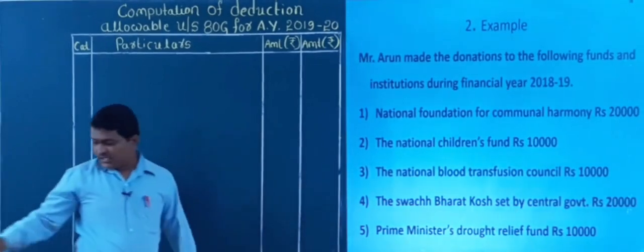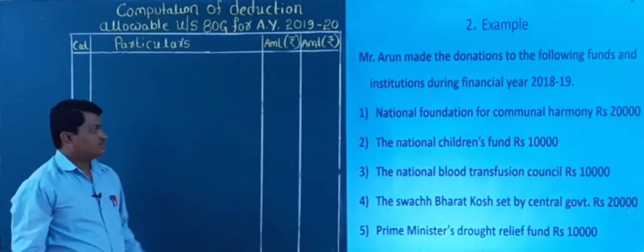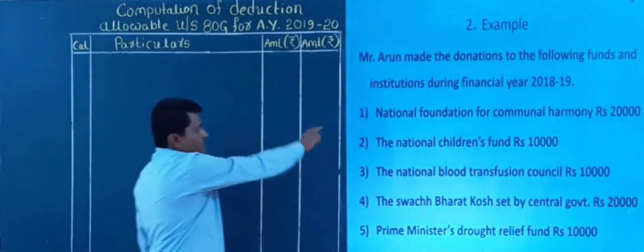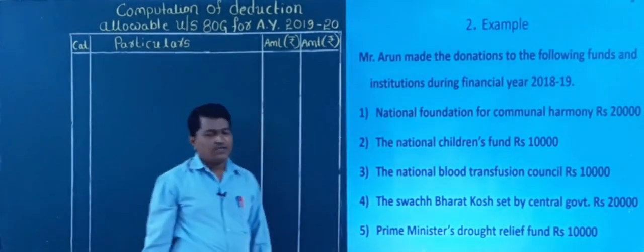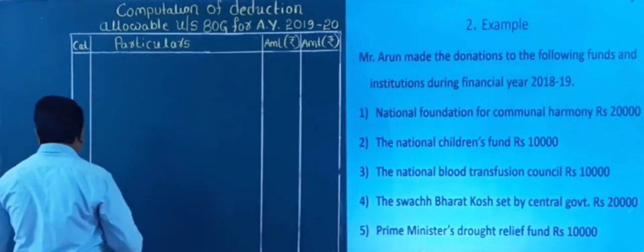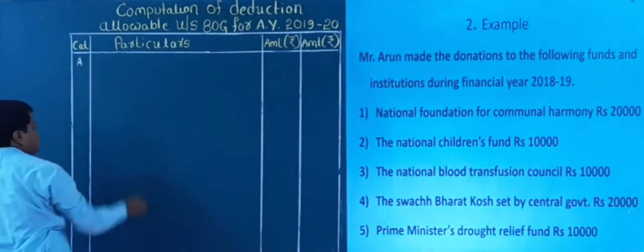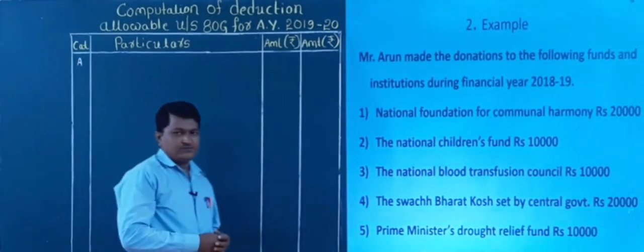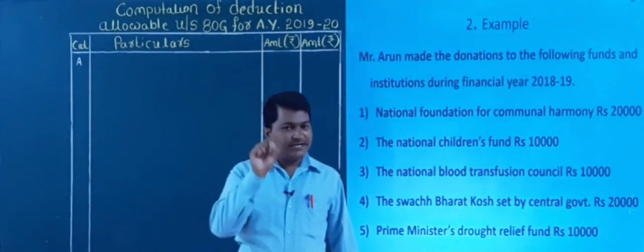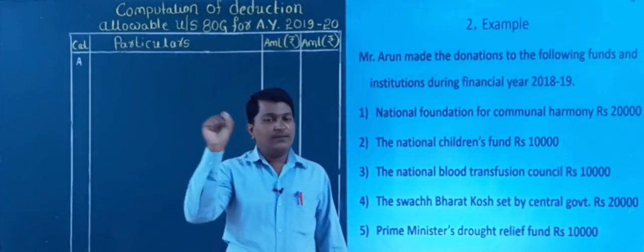Yes. So here, first, National Foundation, category A. So I'll start the problem from category A. Category A is for what? 100% deduction without limit.